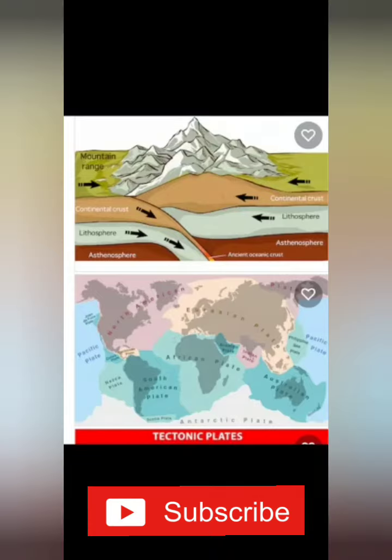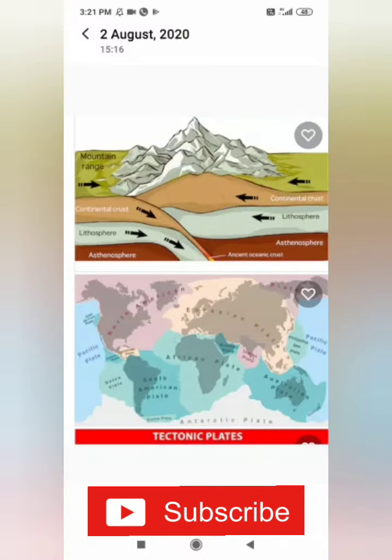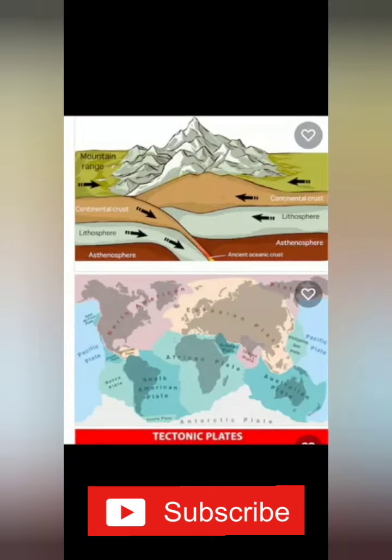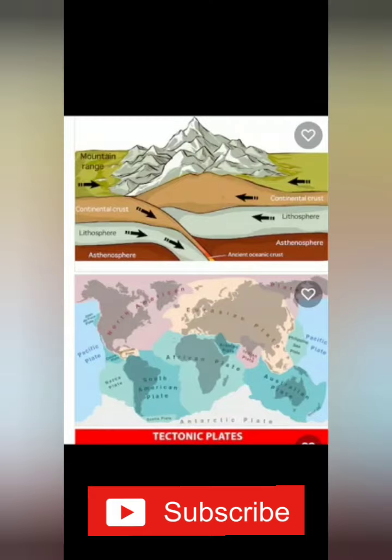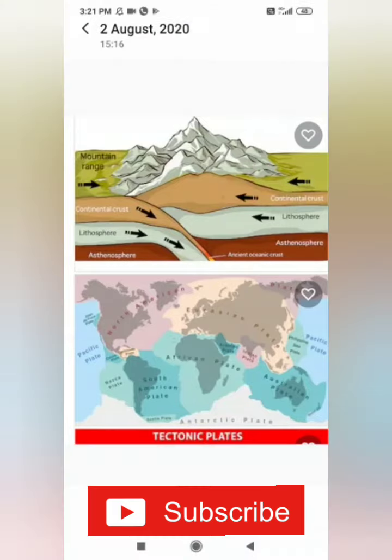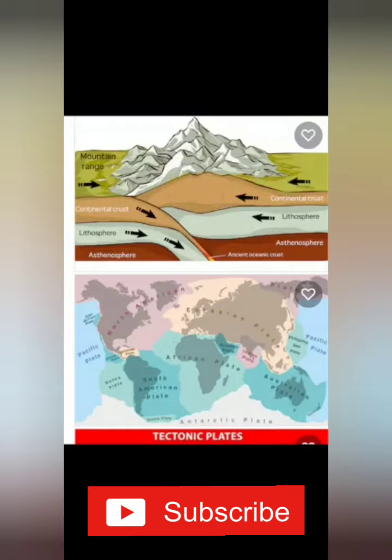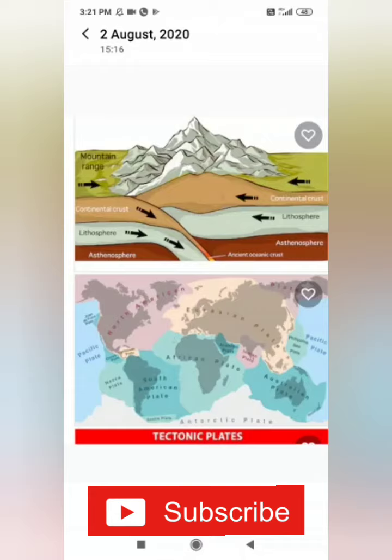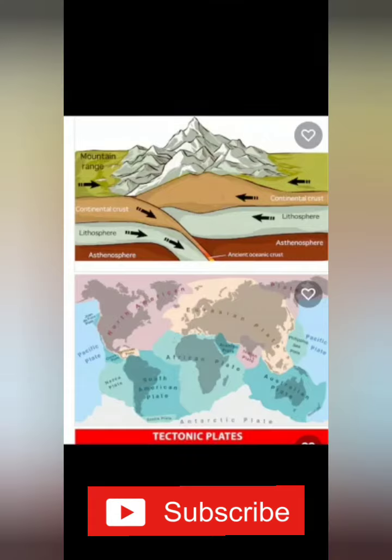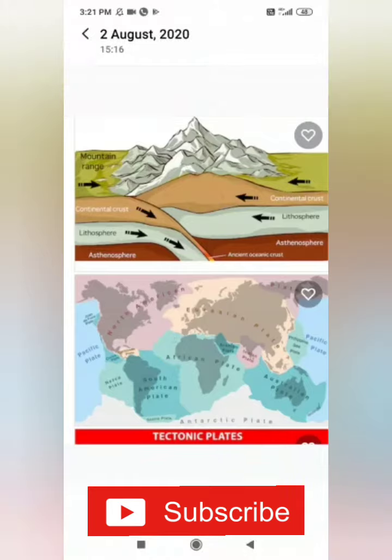And the energy required to move these plates is produced by the internal heat of the earth. The plates move in different directions at different speeds. While moving like this, in some places they move away from each other and in some places they come closer and collide.